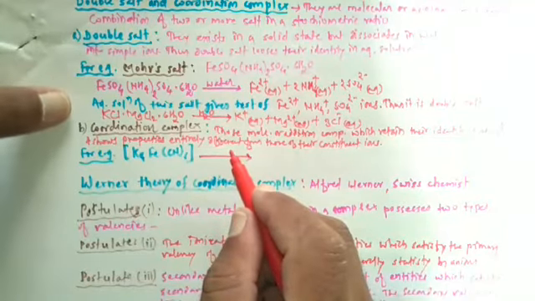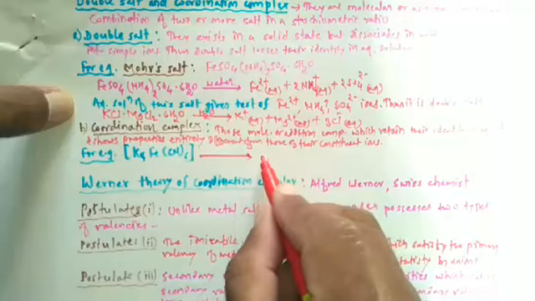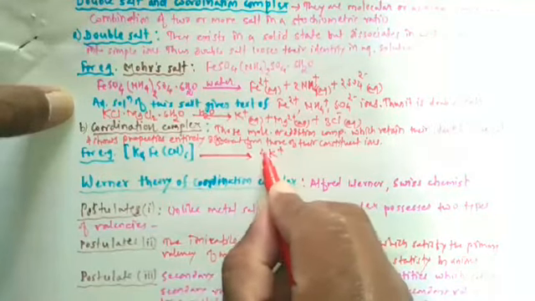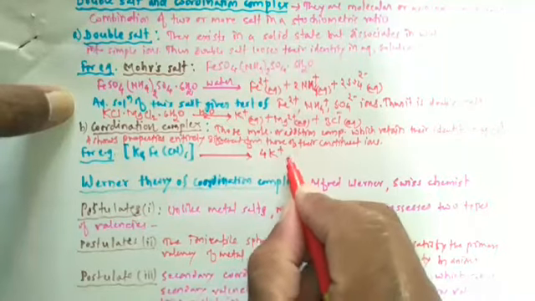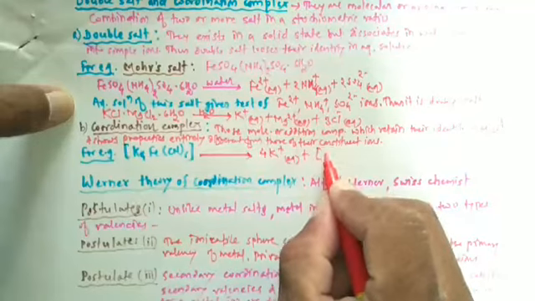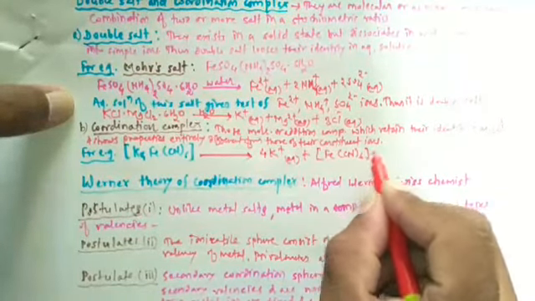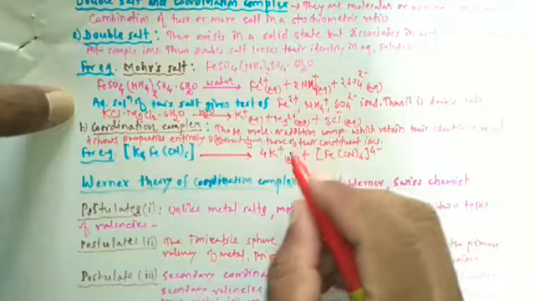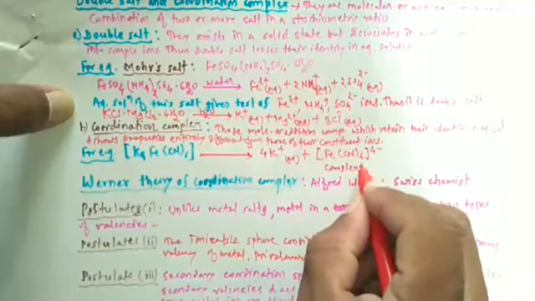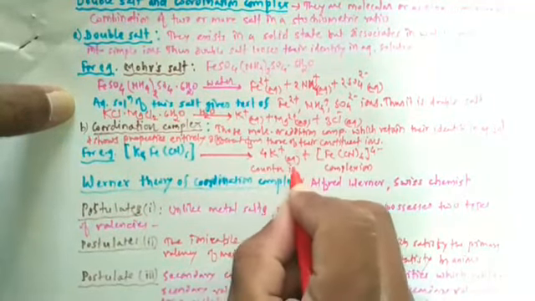When it dissociates, it produces 4 K plus ions, and it also produces another ion, [Fe(CN)6] with a 4 minus charge. So this is the complex ion, and this is the counter ion.